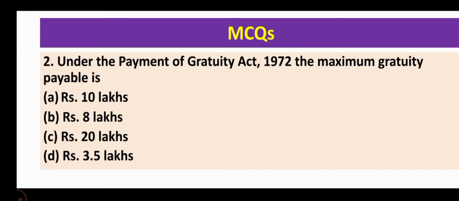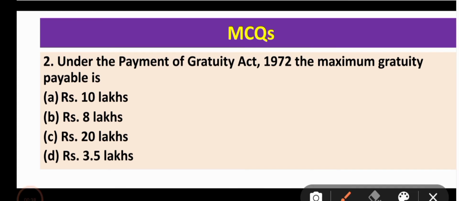Now come to question number 2. Under the Payment of Gratuity Act 1972, the maximum gratuity payable is. So the correct option for this question is option C, 20 lakh. Though it's proposed to raise the amount to 30 lakh, still it's not applicable. It's still now 20 lakhs.